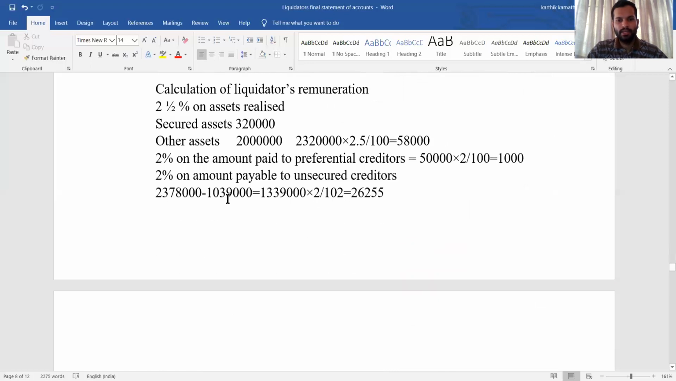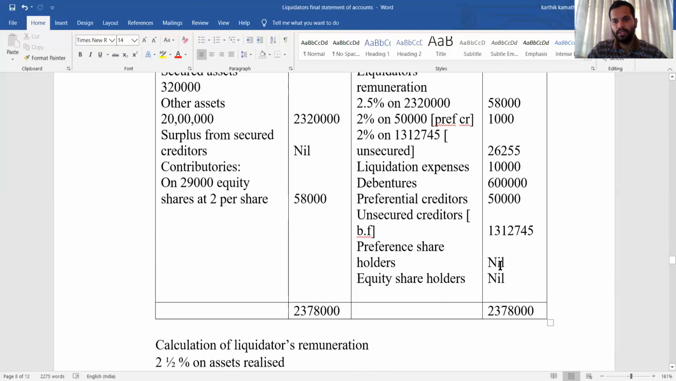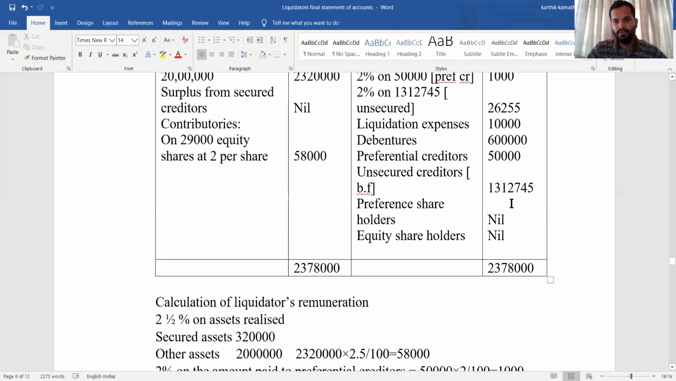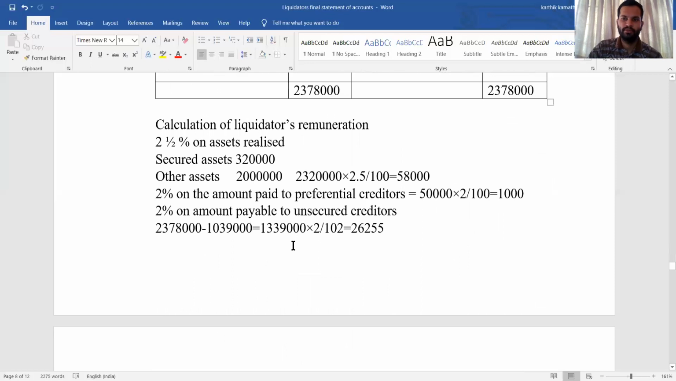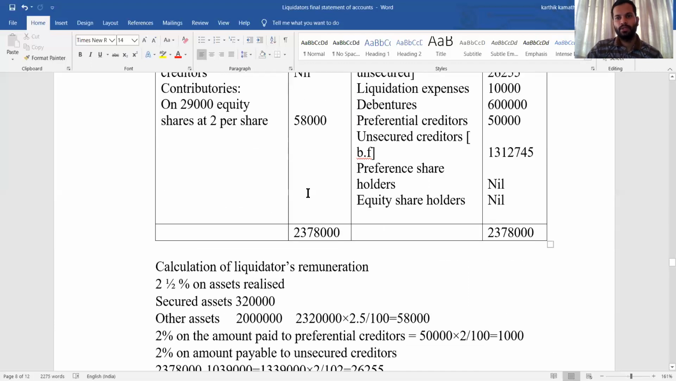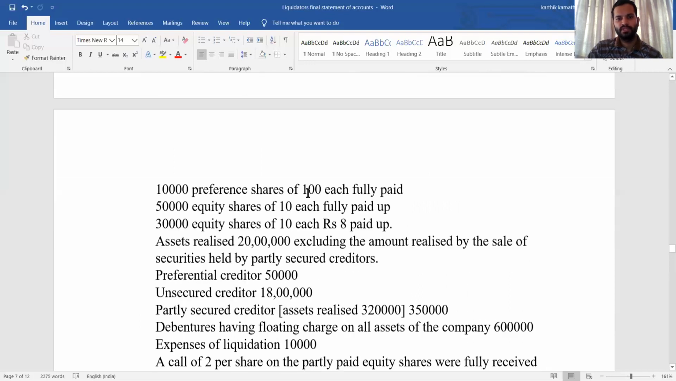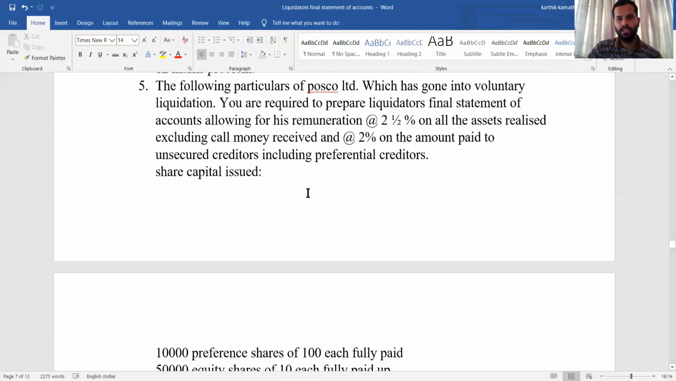Or else you can directly do this amount 13,39,000 minus 26,255. If you do that, then also you will get this amount, that is 13,12,745. Also you can do this directly here instead of calculating receipt minus payment. So this is how we are going to solve the 12 mark problem. A bit complicated one, but if you know the rules you can easily solve the problem.